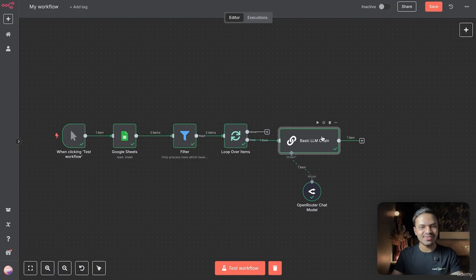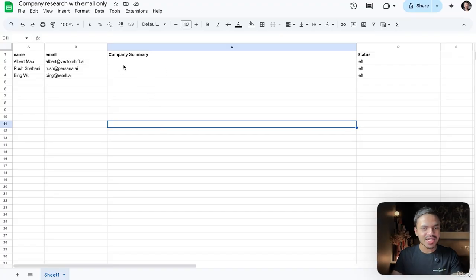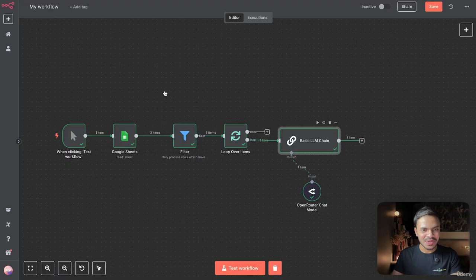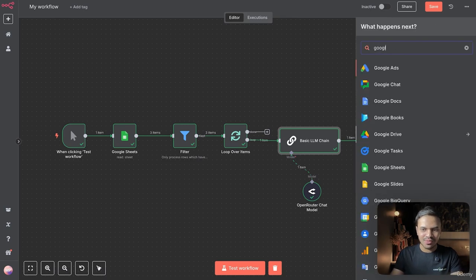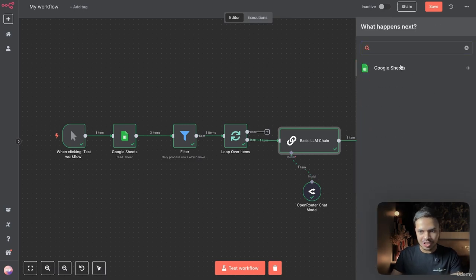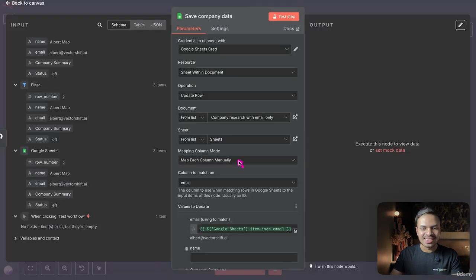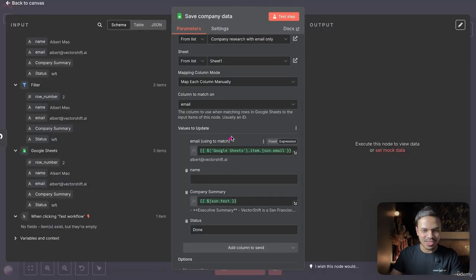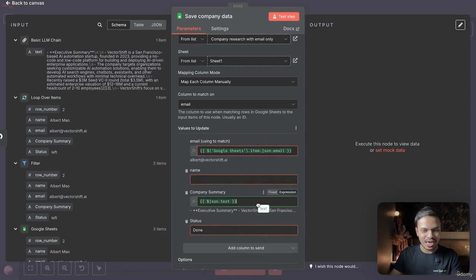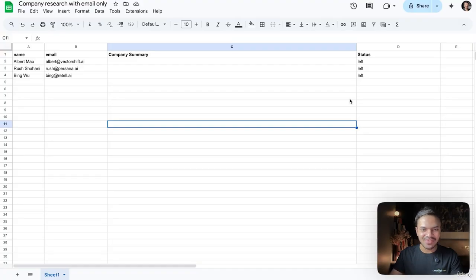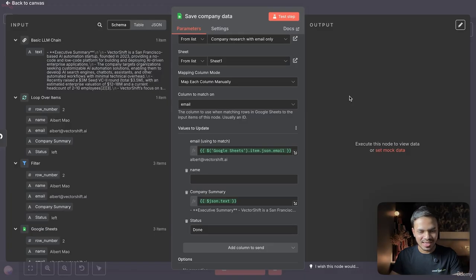Now we want to add this information back to our Google Sheet in the third column, which is company summary. So what we want to do is update our Google Sheet. We will use this example, update rows in a sheet. Select your Google Sheet and we want to match the column using email. Drag and drop the email from this Google Sheet. Now for company summary, just drag and drop the text here. And for status, right now it is left, we want to update it to done. So we will say status done. Now let's test this step.